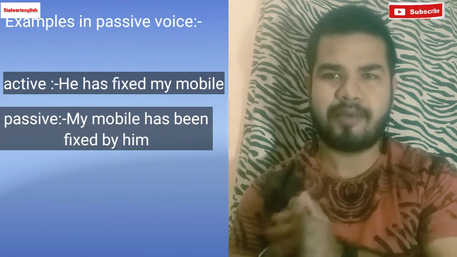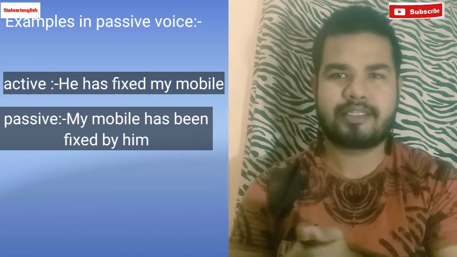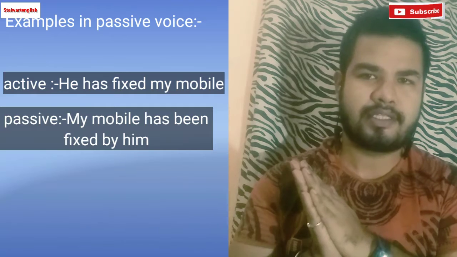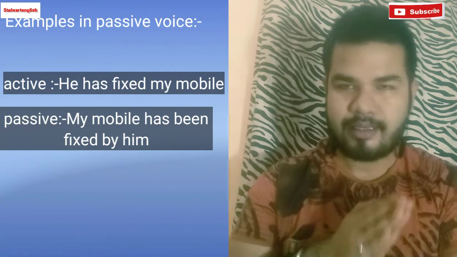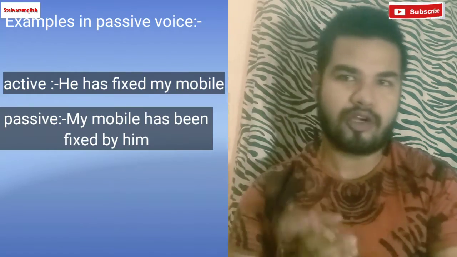Now take another example. He has fixed my mobile. My mobile has been fixed by him, right? What is the difference in this sentence? Here we have added subject plus same tense plus past participle verb.